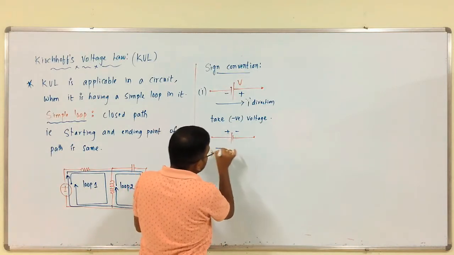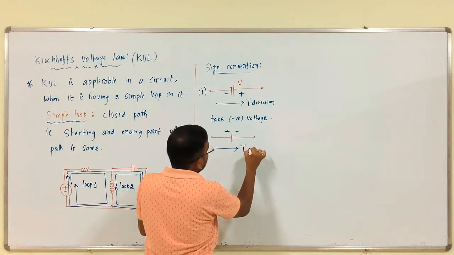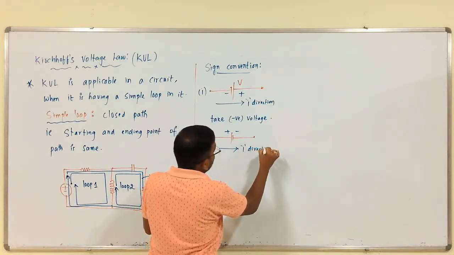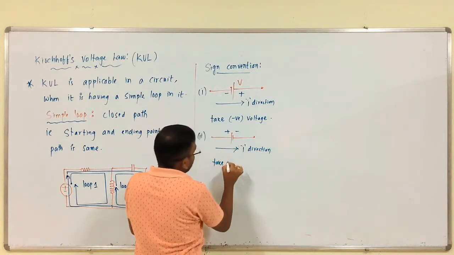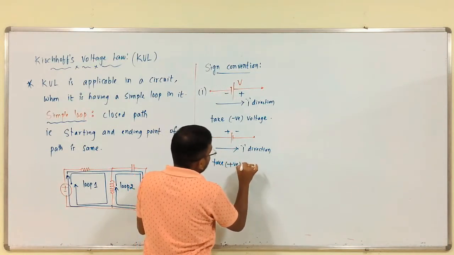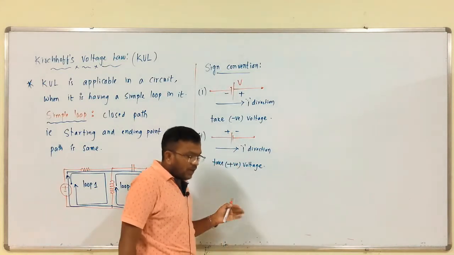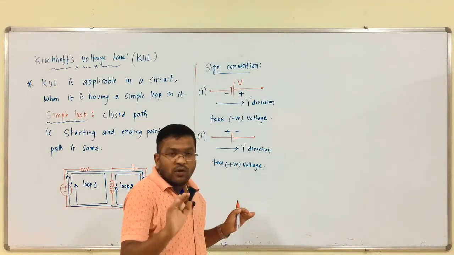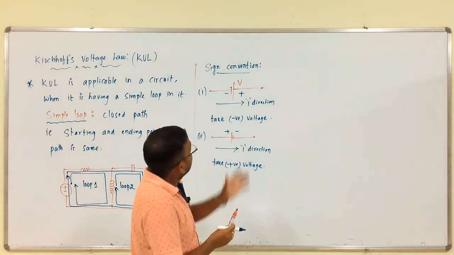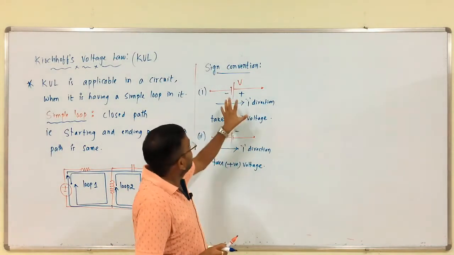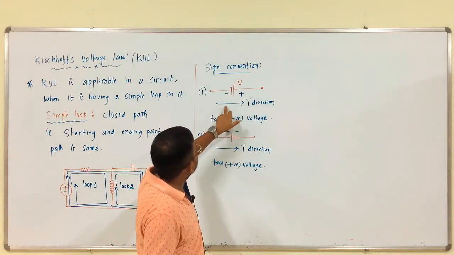If the current direction is like this, from positive to negative, take positive voltage. This is the very important convention. You can follow your own current direction or own convention, but here I am considering this one.